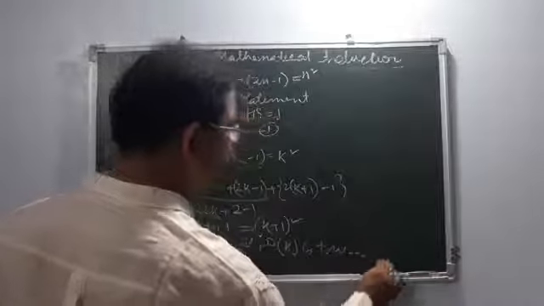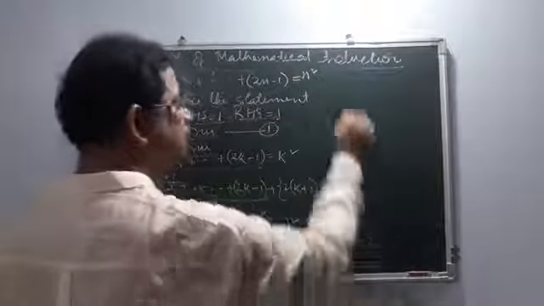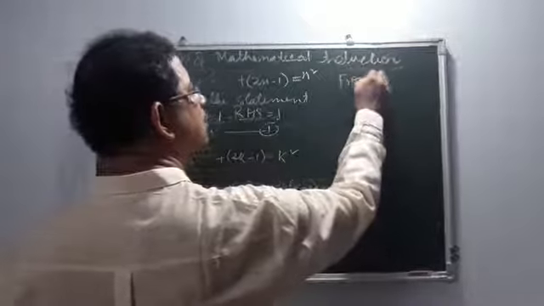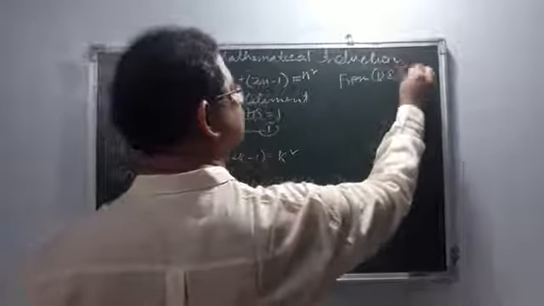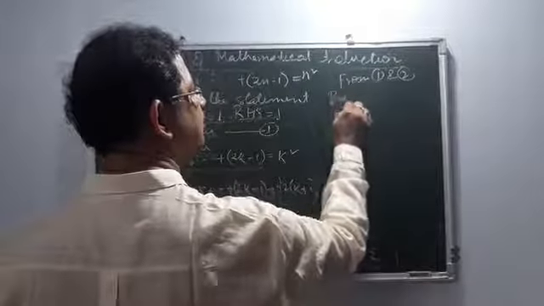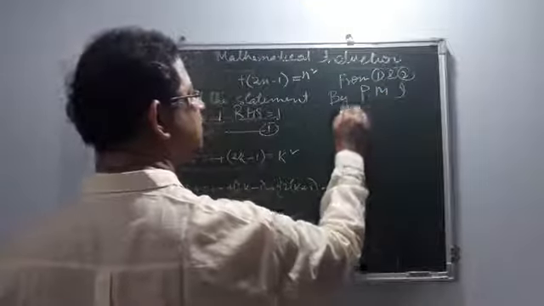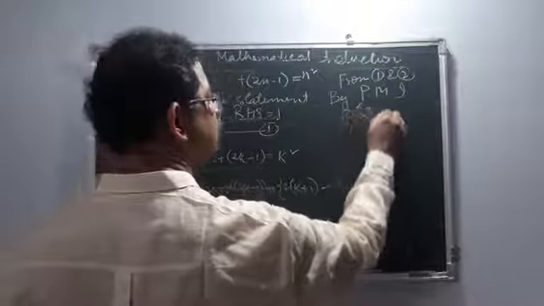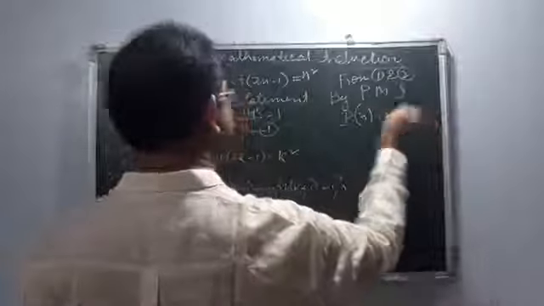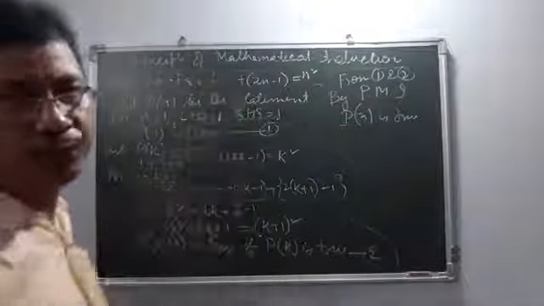Now the last conclusion, what to write? From 1 and 2, by the principle of mathematical induction, P(n) is true. What is P(n)? That is, this statement is true.